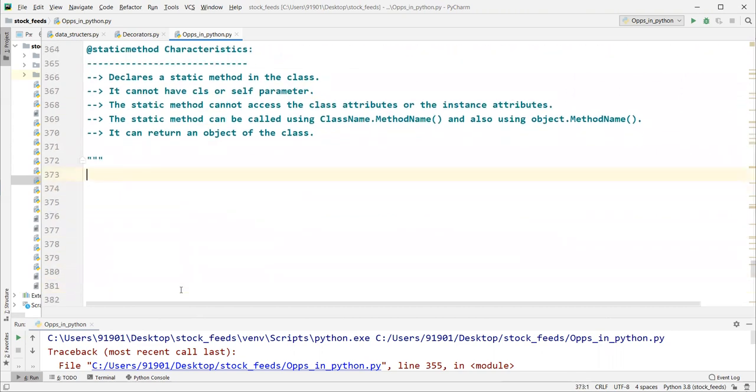Okay, let's go ahead and define something. Let's define a class Student. Let's have this student class. Let's just assume school name is equal to some school, guys. This is the class attribute, right?